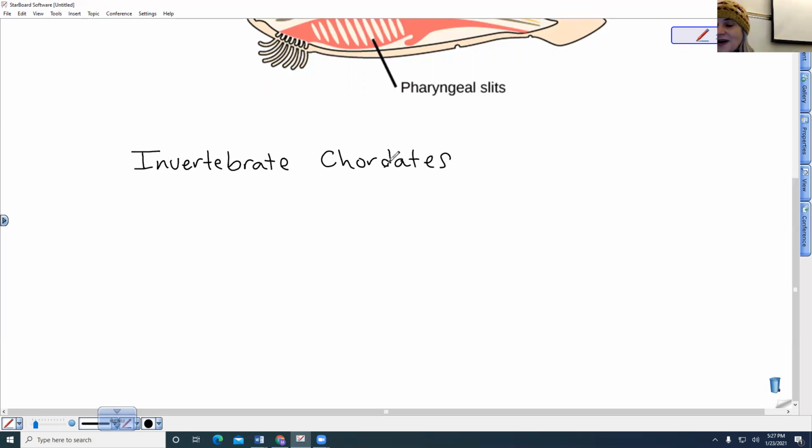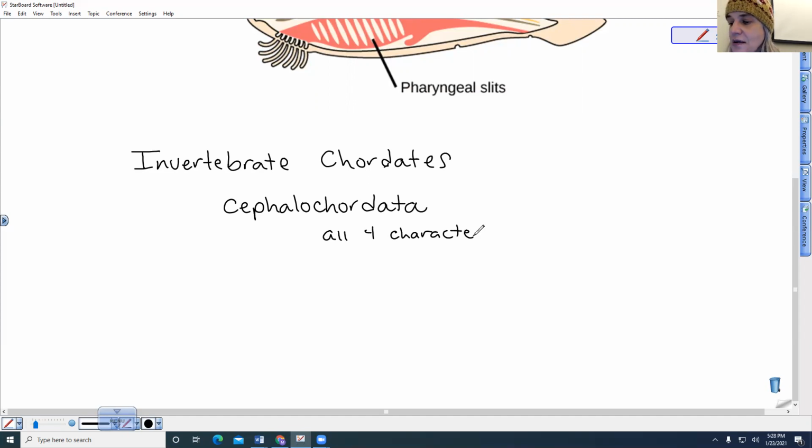The first group is called the Cephalochordata. So this means head. So these organisms have all 4 characteristics as adults, all 4 chordate characteristics.